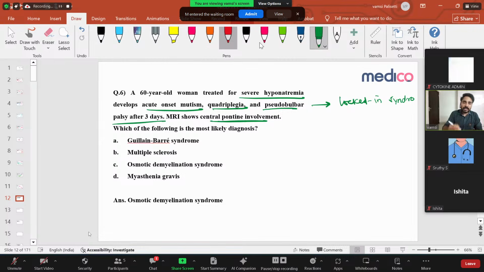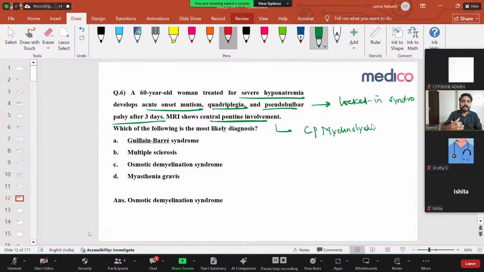Whenever you see hyponatremia, you have to treat cautiously, at a very slow rate, because in elderly patients, if you treat very aggressively, it will lead to demyelination of the pons. That is what is called central pontine myelinolysis. Very important.